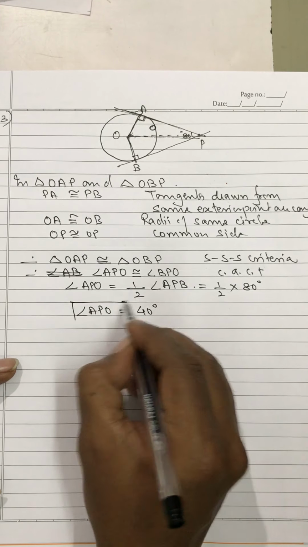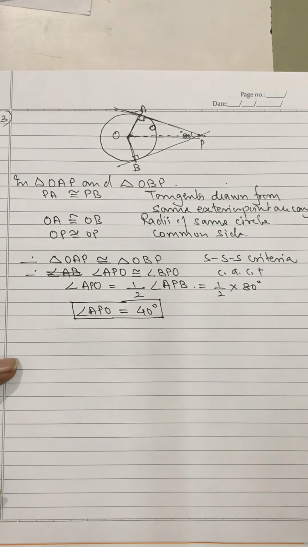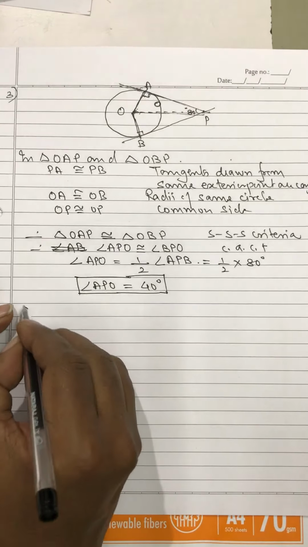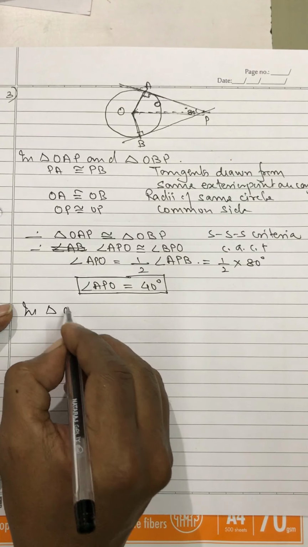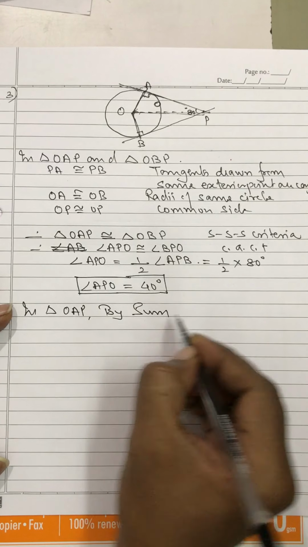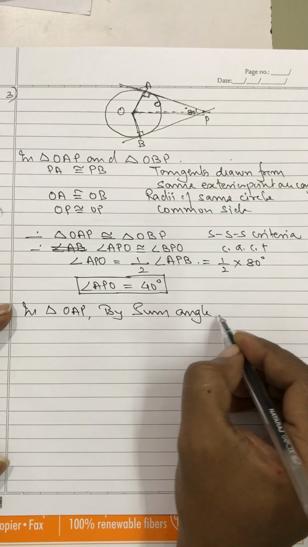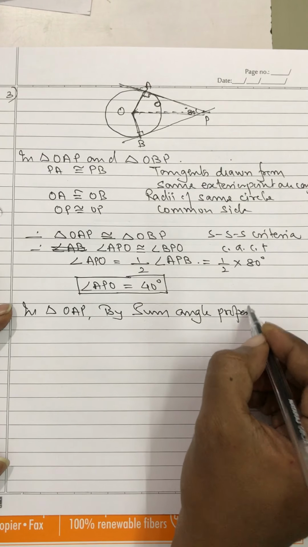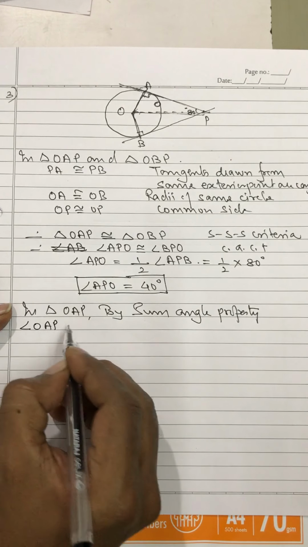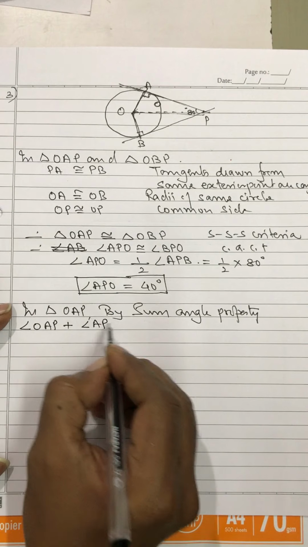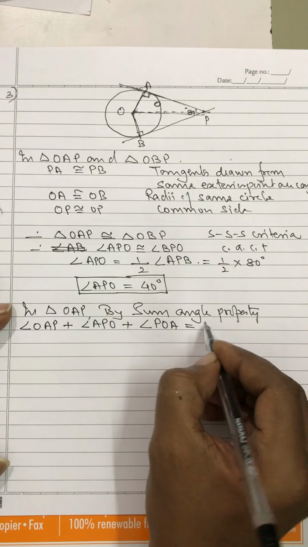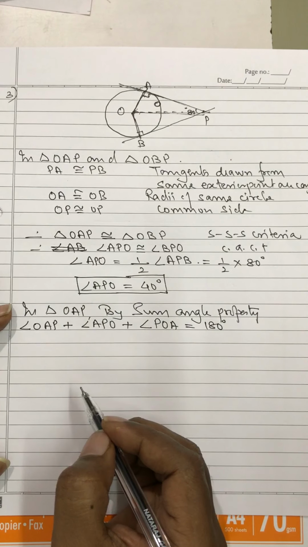This we have got. Now in triangle OAP you can apply the sum of angles property. In triangle OAP, by angle sum property you get angle OAP plus angle APO plus angle POA is equal to 180 degree.